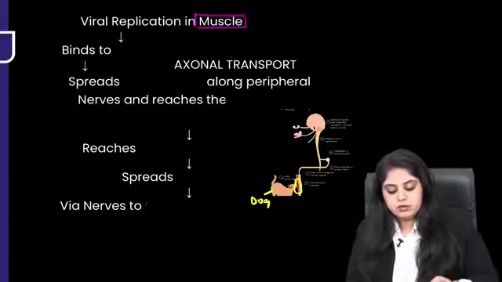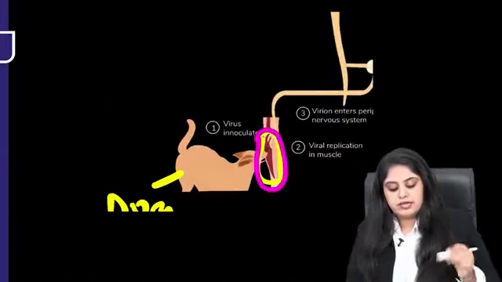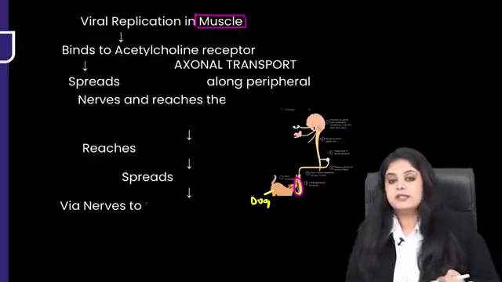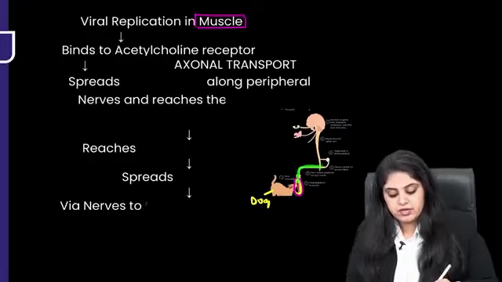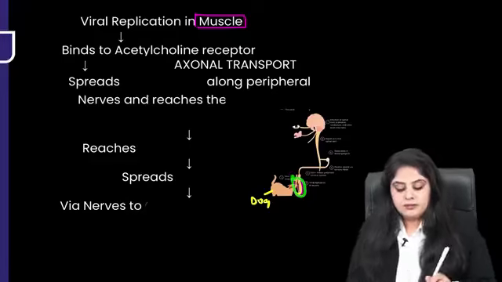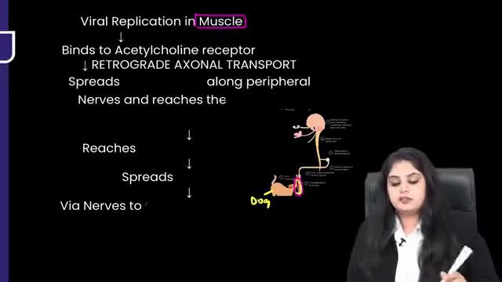Okay, once it goes into the muscle, can you tell me which is the receptor to which it is going to bind? Yes, which receptor will it bind to? Acetylcholine receptor. It is going to bind to the acetylcholine receptor. And in which direction is it going to travel? You'll say, ma'am, it's going from the lower limb and it's going backward towards the spinal cord. So this is a retrograde transport.